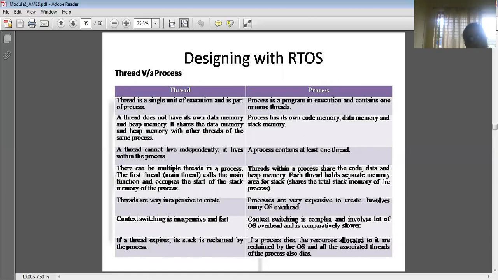If a thread expires, its stack is reclaimed by the process. But if a process dies, the resources allocated to it are reclaimed by the OS, and all the associated threads of the process also die. So there will be one question on this: what is the difference between a thread and a process?